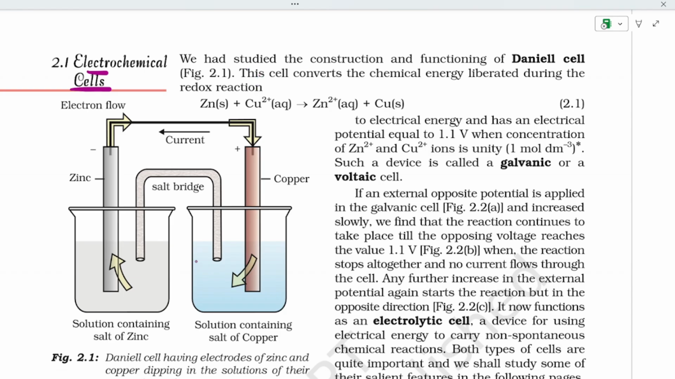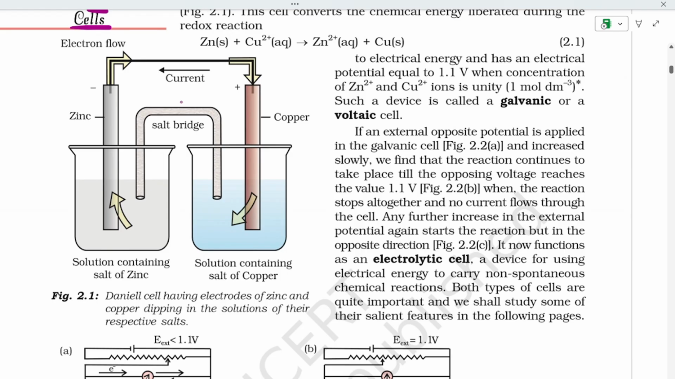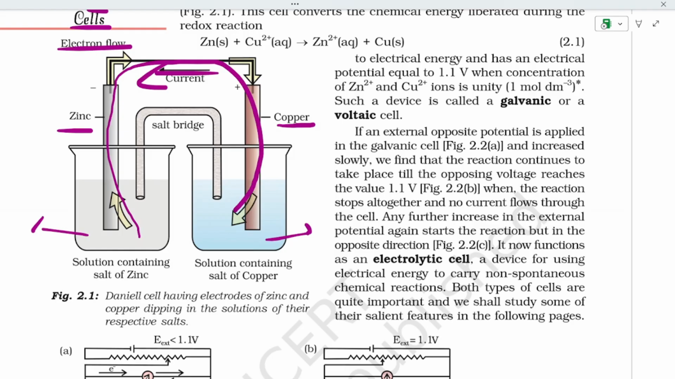If we see this, this is the Daniell cell, which has electrodes of zinc and copper dipped in solutions of their respective salts. These are the salt solutions. Now there is a salt bridge in between. In zinc and copper, the current is passing from copper to zinc, and the electron flow is happening from here. It is going till here and it is coming here. That is the flow taking place.